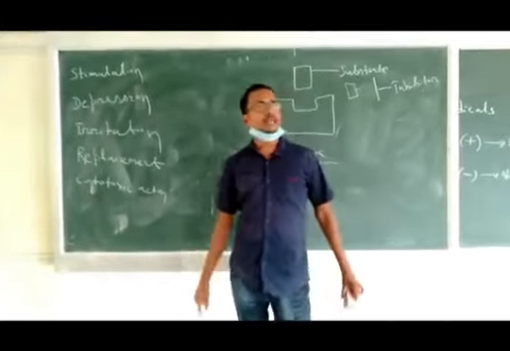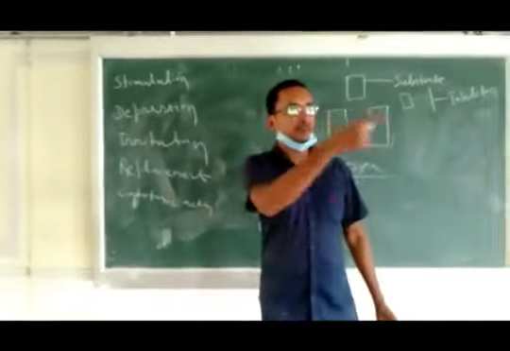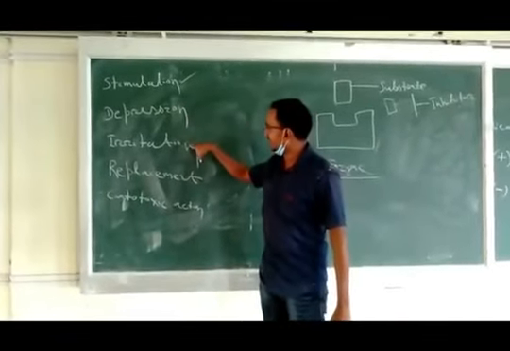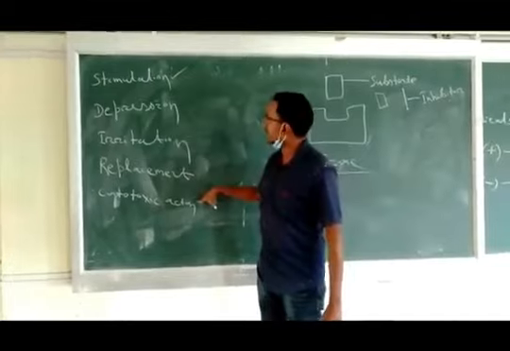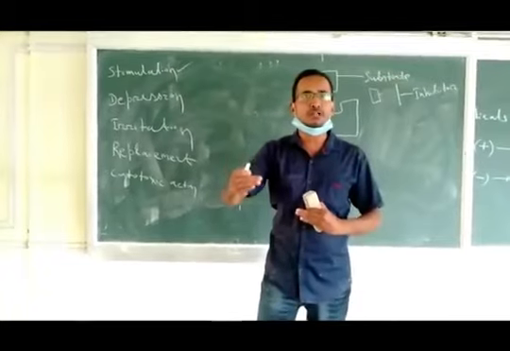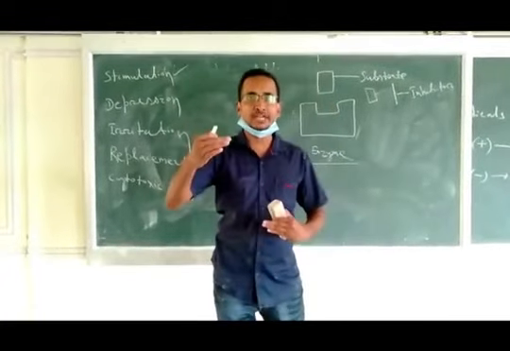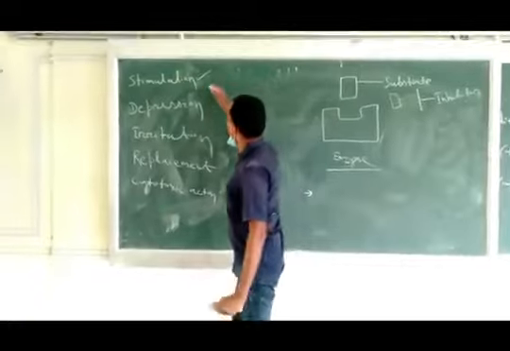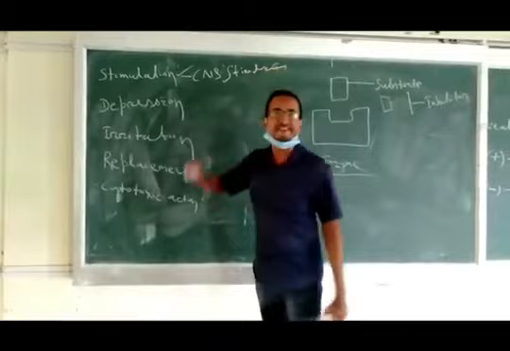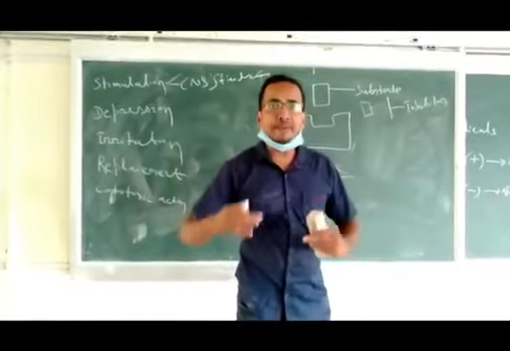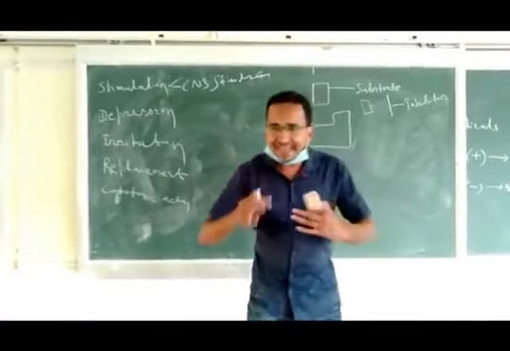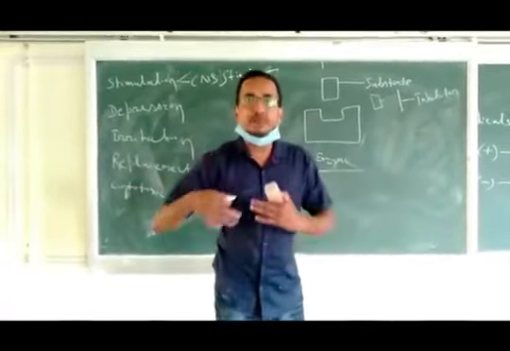First comes the principle of drug action. In the principle of drug action, the first principle is stimulation, then depression, then irritation, then replacement, then cytotoxic action. Stimulation means selective enhancement of activity of certain systems. For example, the best example is CNS stimulant. All of you know the term CNS stimulant. Caffeine is a CNS stimulant. Amphetamine is a CNS stimulant. When athletes take amphetamine, their activity is increased because it stimulates the CNS.